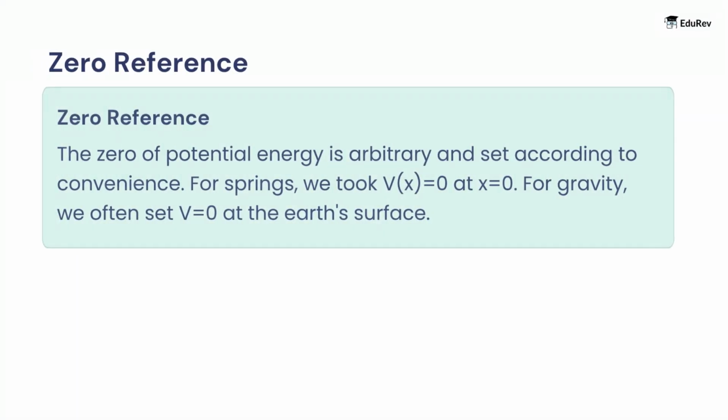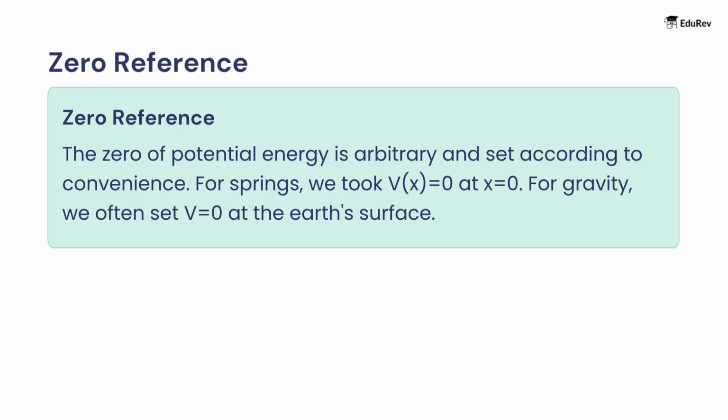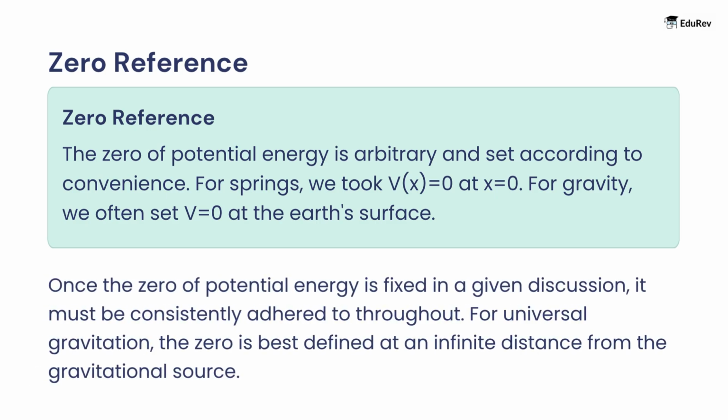Let's learn about the zero reference. The zero of potential energy is arbitrary and set according to convenience. For springs, we took V(x) equal to 0 at x equal to 0. For gravity, we often set V equal to 0 at the Earth's surface. Once the zero of potential energy is fixed in a given discussion, it must be consistently adhered to throughout. For universal gravitation, the zero is best defined at an infinite distance from the gravitational source.